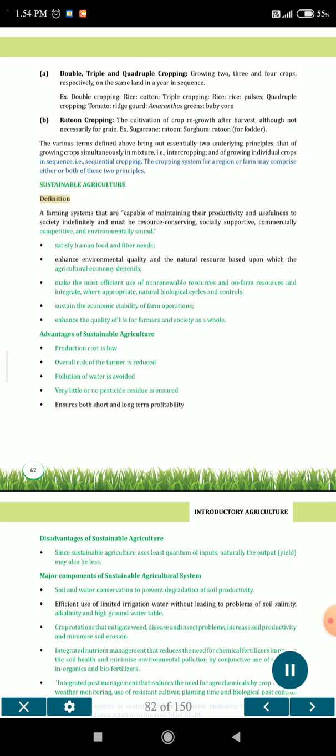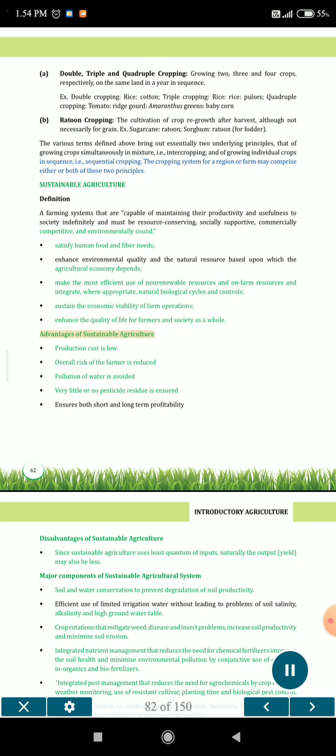Sustainable agriculture. Definition: farming systems that are capable of maintaining their productivity and usefulness to society indefinitely and must be resource conserving, socially supportive, commercially competitive, and environmentally sound. Satisfy human food and fiber needs. Enhance environmental quality in the natural resource base upon which the agricultural economy depends. Make the most efficient use of non-renewable resources and on-farm resources and integrate, where appropriate, natural biological cycles and controls. Sustain the economic viability of farm operations. Enhance the quality of life for farmers and society as a whole.